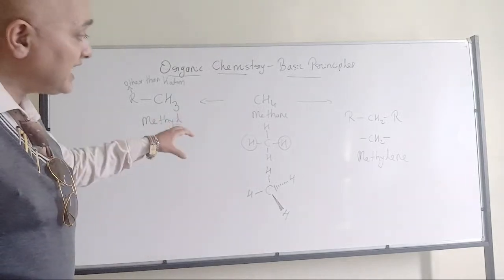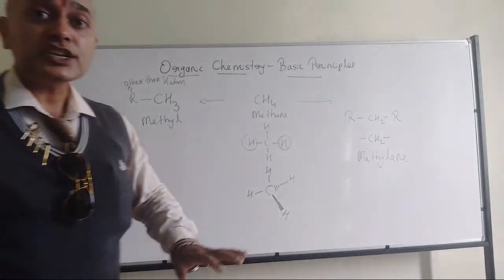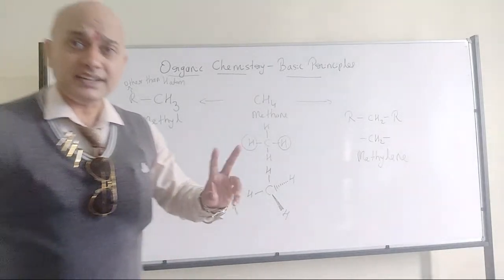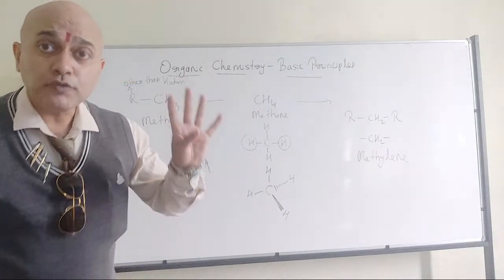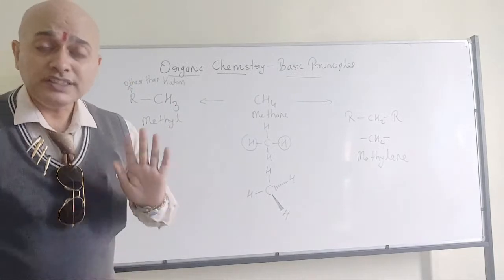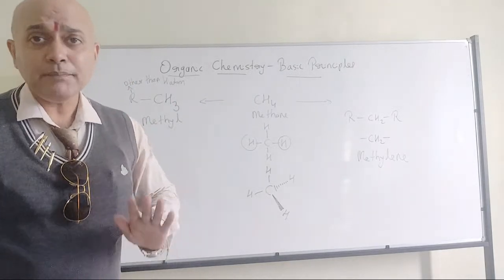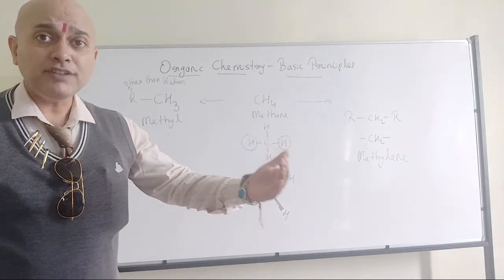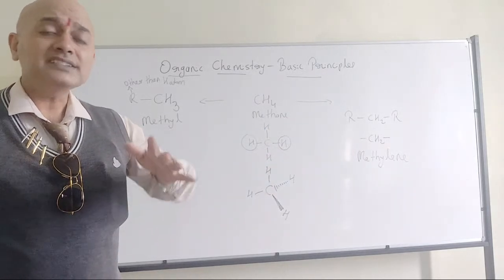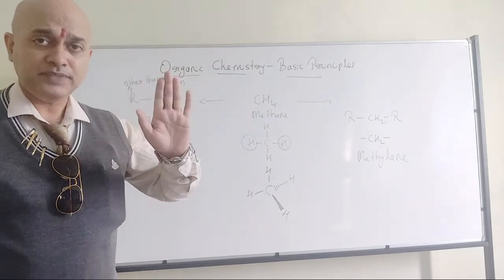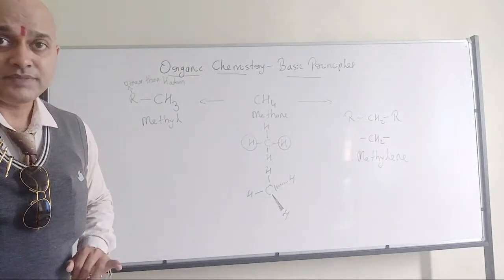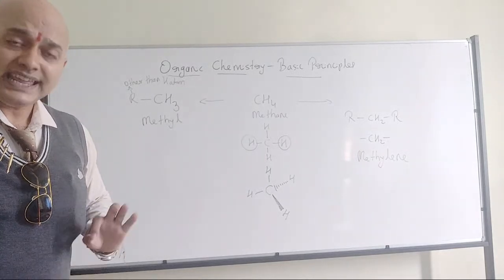This is how in organic chemistry a 3D structure will be represented. Because carbon is tetravalent, it can make 4 linkages. All the 4 linkages will not be in the same plane. Some of them will be behind the board, some of them will be towards the observer, and some of them will be on the plane. So this is how we are going to represent. All of you have understood? Any doubts?